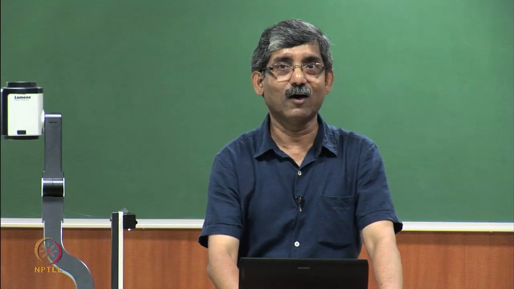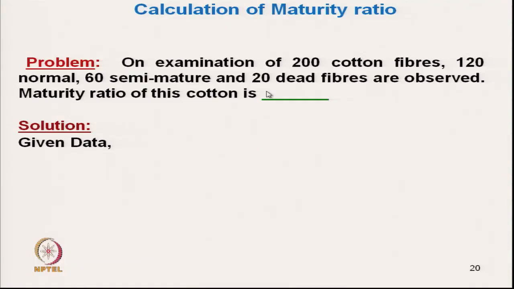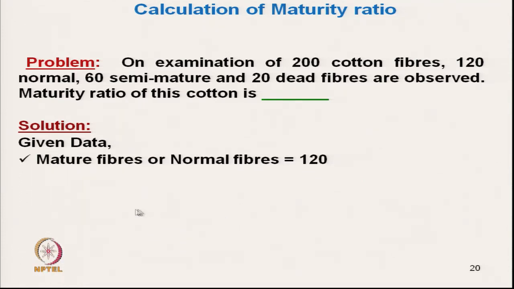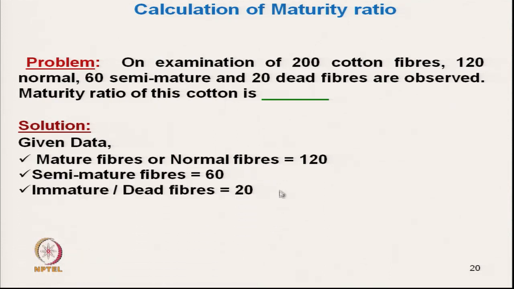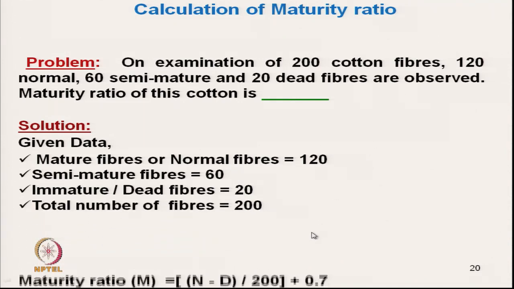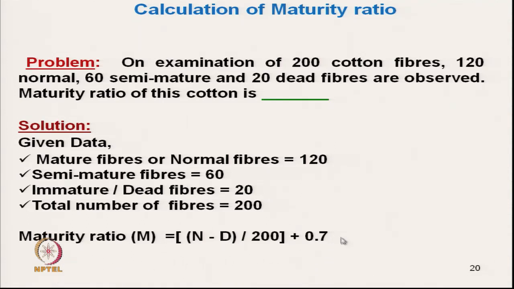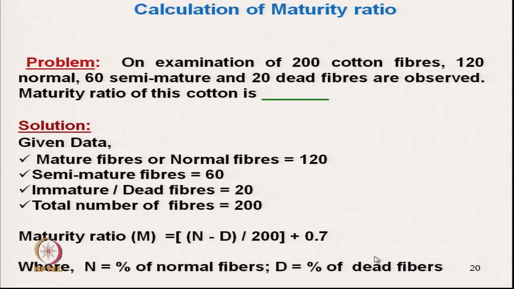Students normally make a mistake: they use the direct values of 120 and 20, and then it will give a wrong result. So, we have to convert into percentage. Normal fiber is 120, semi mature is 60 and dead fiber is 20. Total number of fibers is 200. This is the equation relationship, and we have to calculate the percentage of normal fiber and percentage of dead fiber.